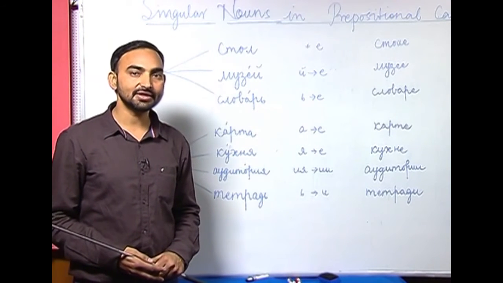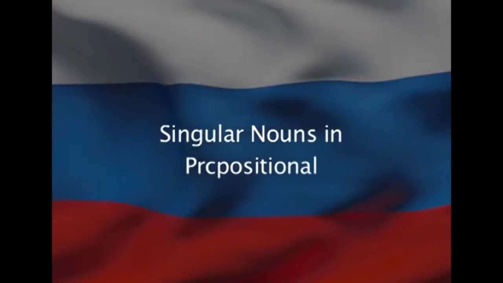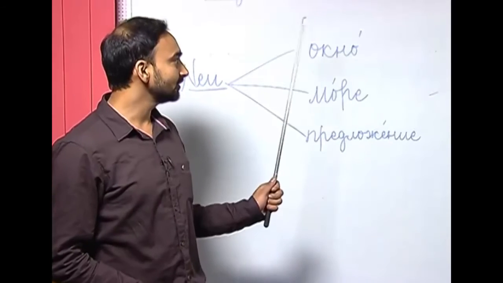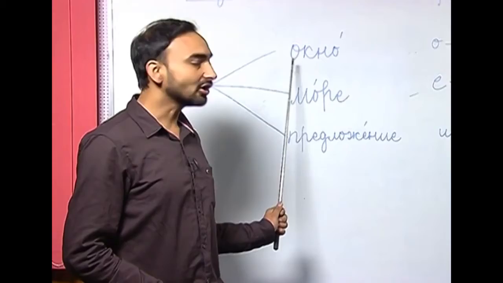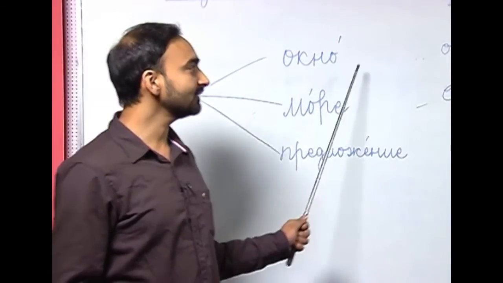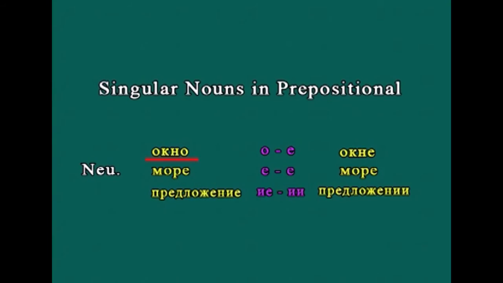So, let us move on to the neuter gender nouns. How do they change in the prepositional case? How do we change a neuter gender noun if we are using that noun in the prepositional case? I have written here 3 nouns with different endings, and all these nouns are neuter gender nouns. The first word is neuter gender noun akno. The noun ends with hard vowel o. In the prepositional case o is replaced with ye. So, akno will be akne.